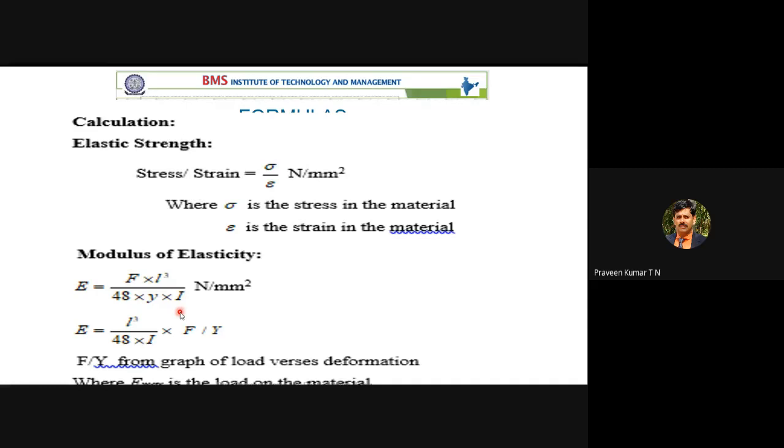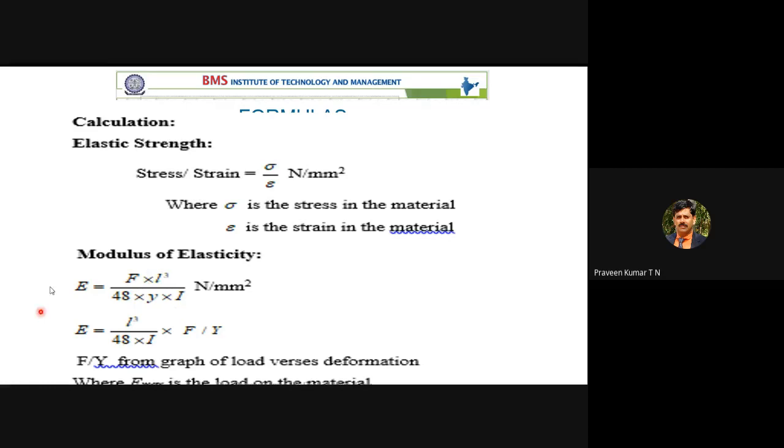You write down the formula for moment of inertia. Moment of inertia is BD cube divided by 12. Moment of inertia is BD cube divided by 12. You understood now? Moment of inertia is BD cube divided by 12. B is 50 mm. Note down. B is 50 mm. D is again 50 mm.